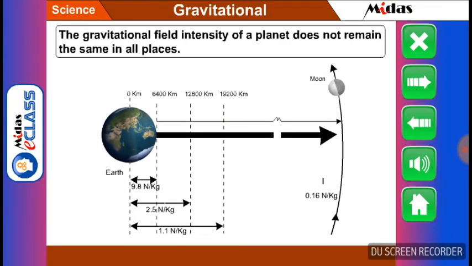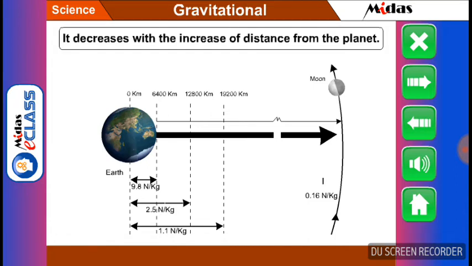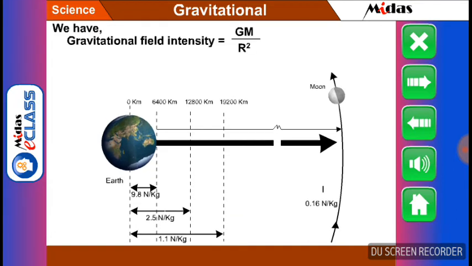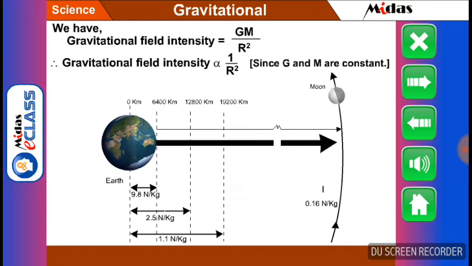The gravitational field intensity of a planet does not remain the same in all places. It decreases with the increase of distance from the planet. Students, we have the relation gravitational field intensity is equal to G multiplied by M divided by r square. Therefore, gravitational field intensity is proportional to 1 divided by r square, since G and M are constant terms.